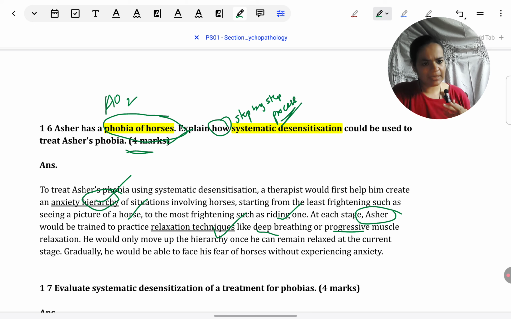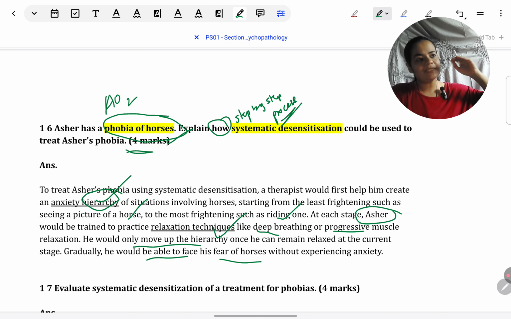So this is linking, this is doing AO2. And then he would move up the hierarchy as he's practicing relaxation, and he would come to a point where he would be able to face the most anxiety provoking situation of riding on the horse without feeling upset or distressed. So that is how I have concluded.